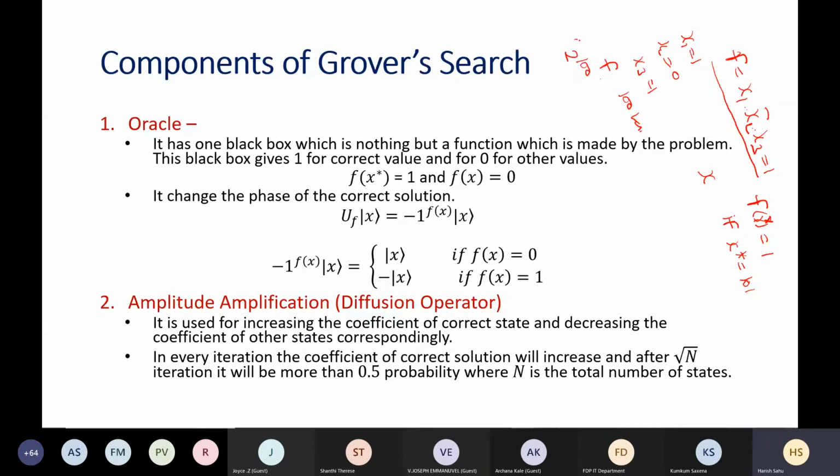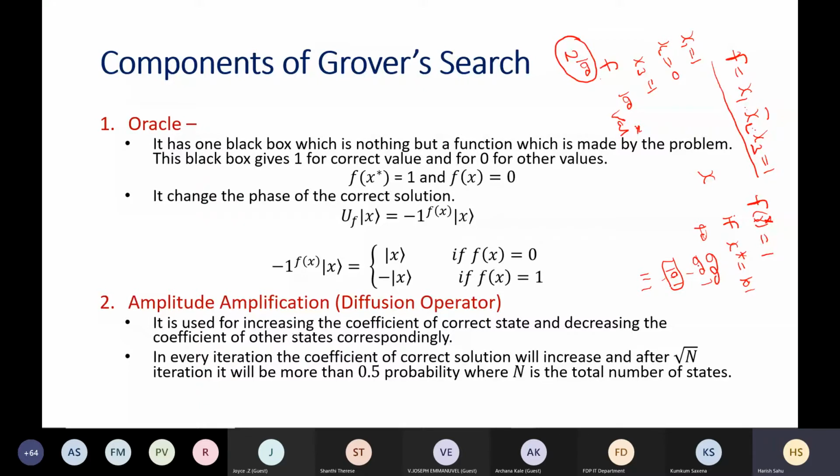Here only 3 variables are there. So you can start with 000, 001, up to 111. You can supply these to the function. Classically you can try one by one. There will be 2 to the power n values, so here 2 to the power 3 values. You will try all possible values, and whenever it is 1, you will say f is 1 when the input was 101.